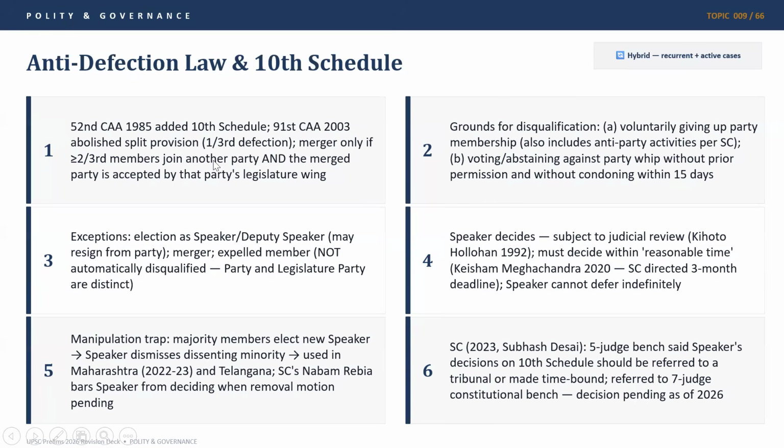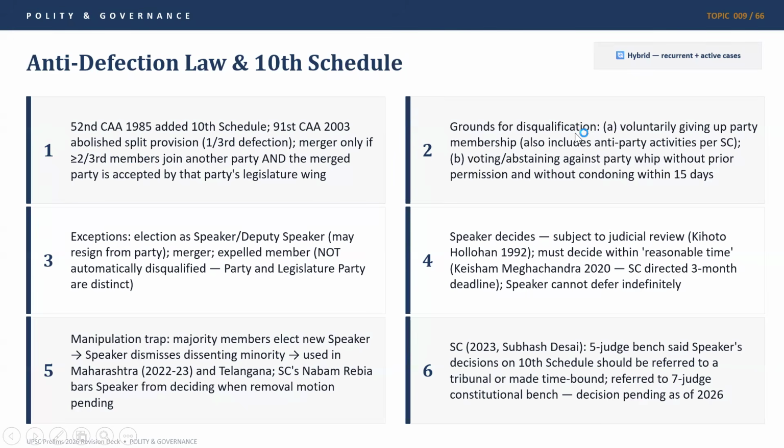And it happened very recently when a few members of AAP joined BJP, which was a merger because more than 2/3 of the MPs joined BJP. So why was it important? Because 91st Constitutional Amendment Act made it mandatory that a split cannot happen. Only a merger can happen, which requires more than or equal to 2/3 of the members of one party to join another party. And then the merged party is accepted by legislature party's wing.